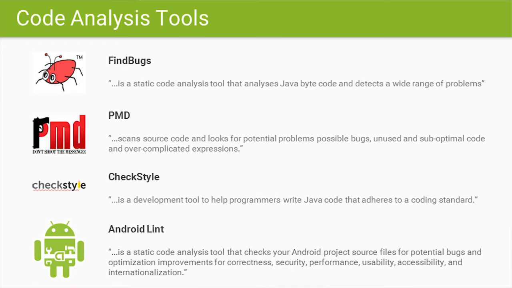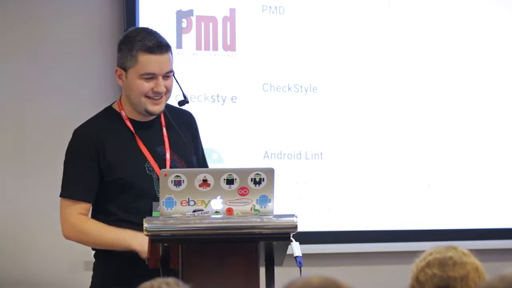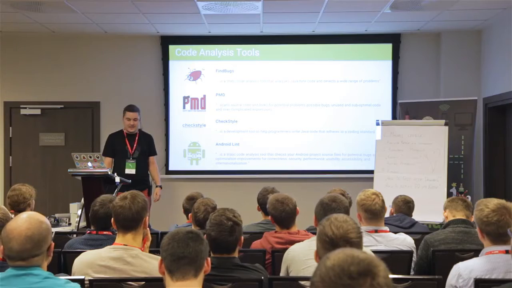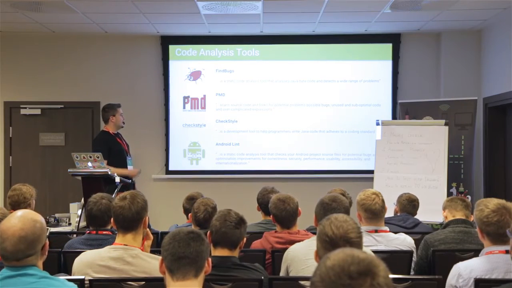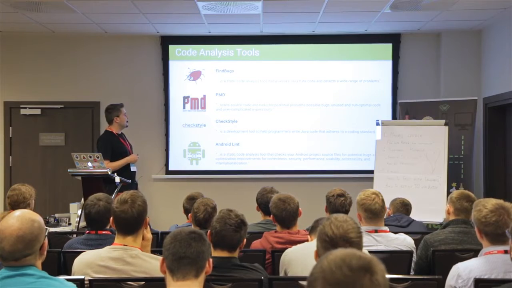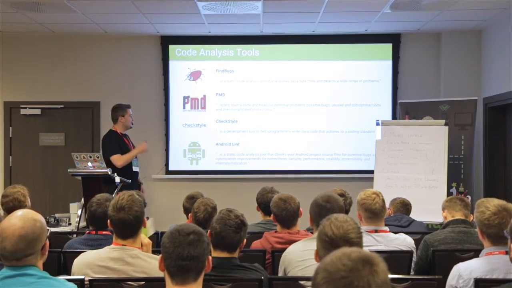There are lots of tools, but these are the most popular ones. These explanations are taken from each one's website, so this is how they define themselves.